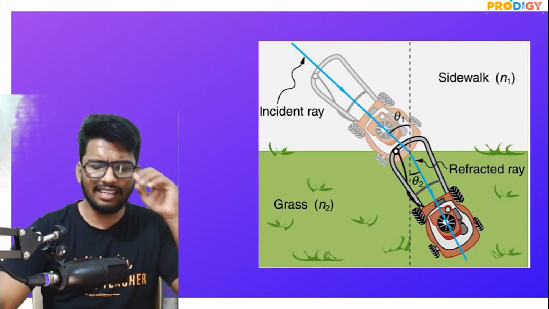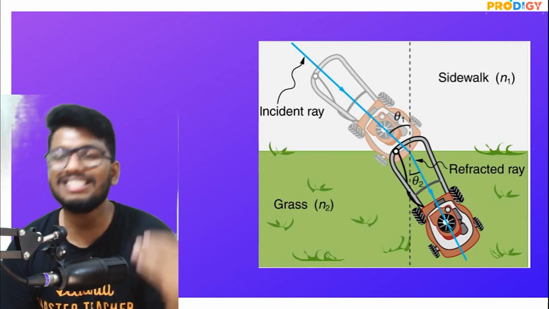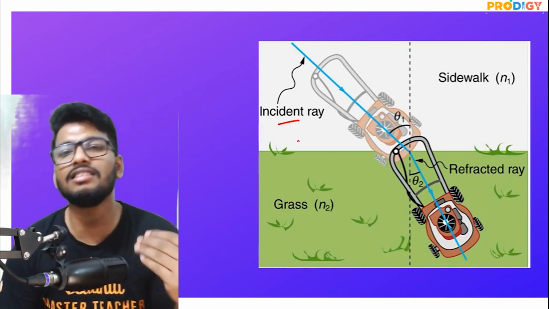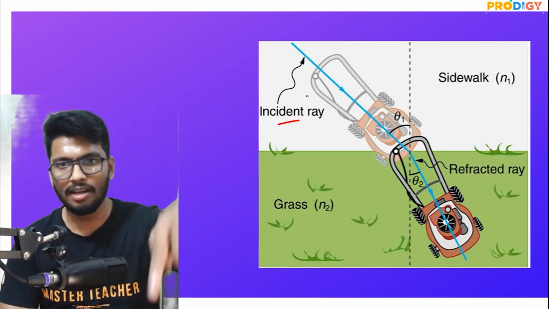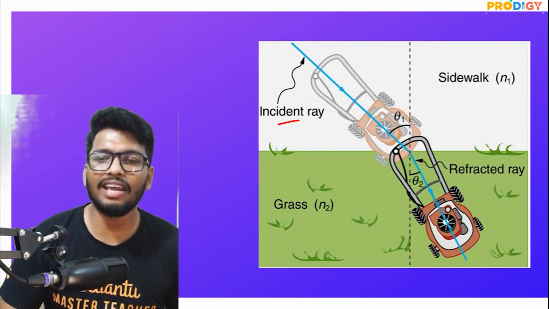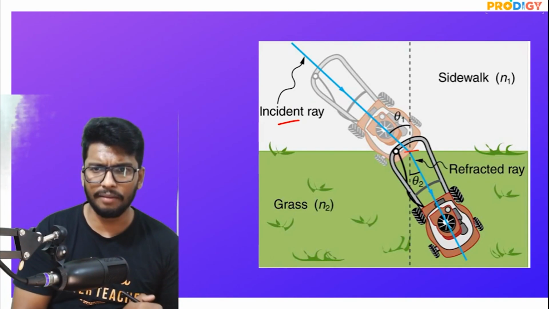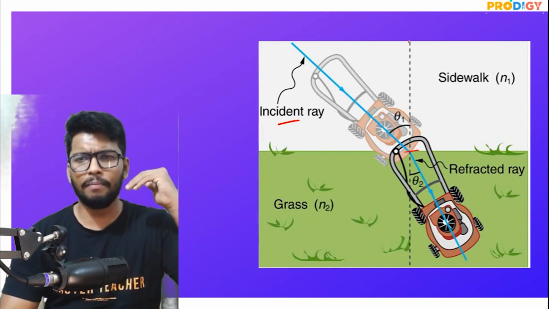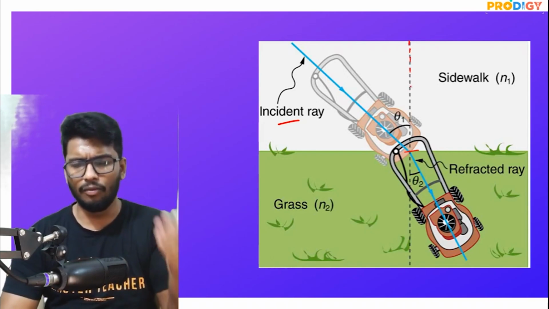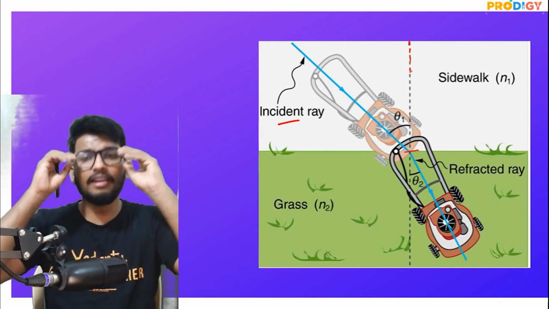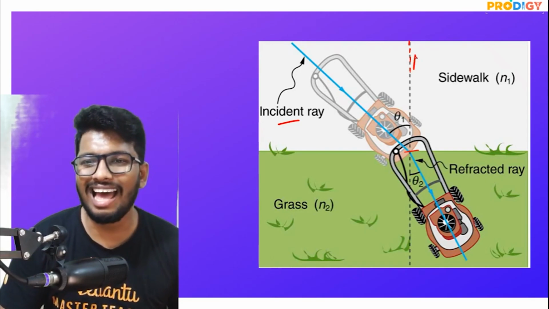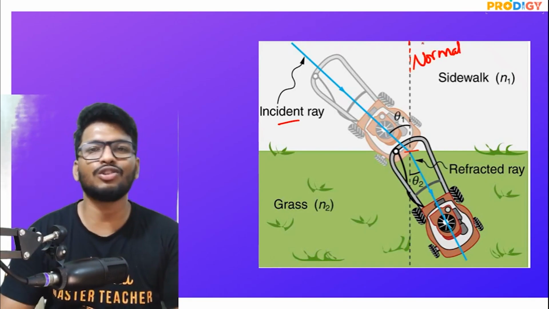So the ray of light that is coming and falling onto the surface is called the incident ray. The ray that changes the direction is what is called the refracted ray. And then you have a perpendicular line that is drawn with respect to the surface, which is what is called the normal.